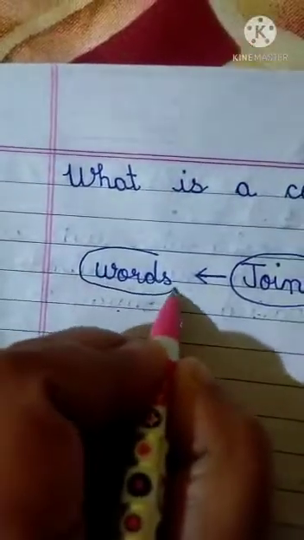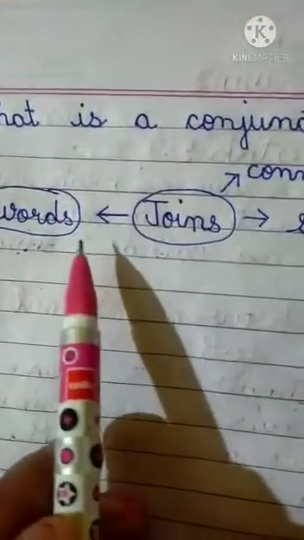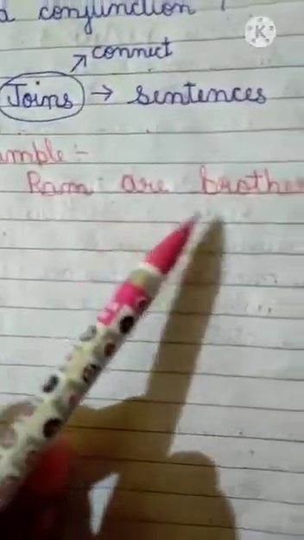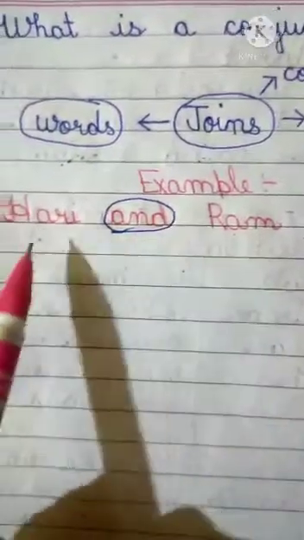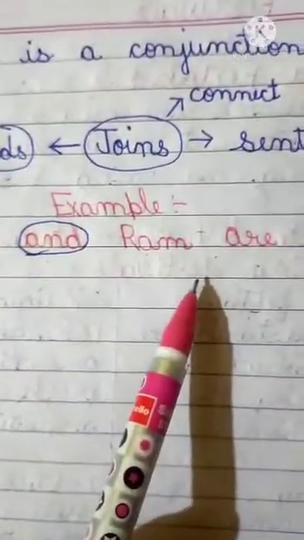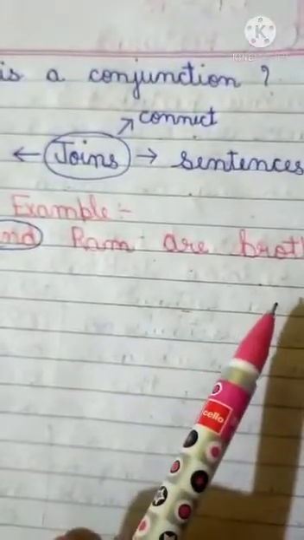Now, they connect words. How do they connect words? Let me give you an example. Now, see here, example: Hari and Ram are brother. Here, and is connecting two words, Hari and Ram, and thus joining these two words.